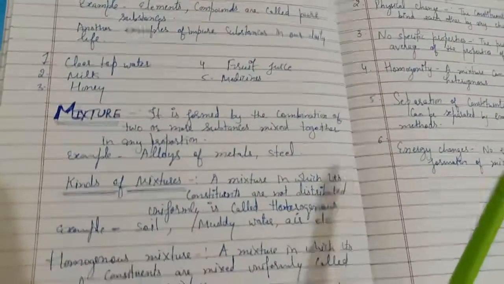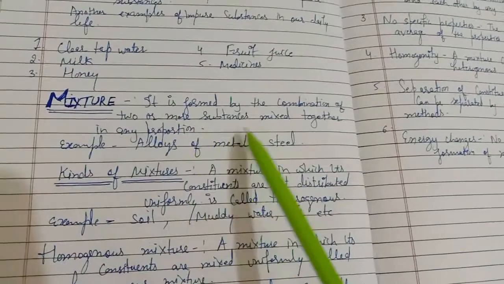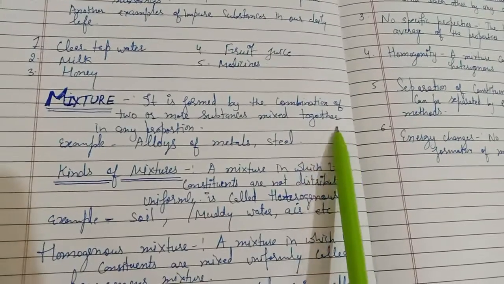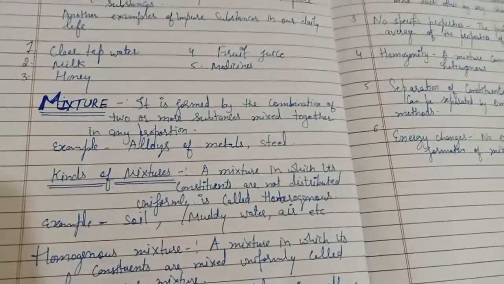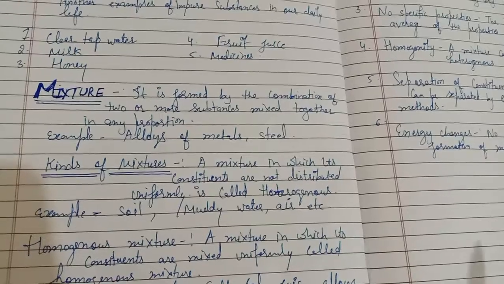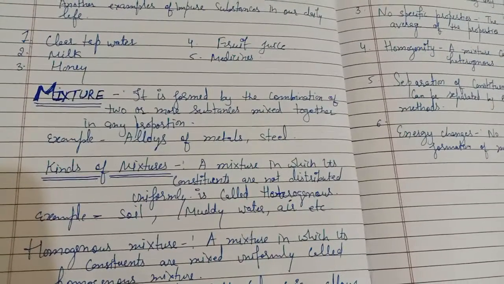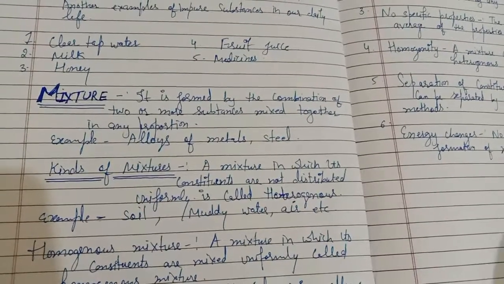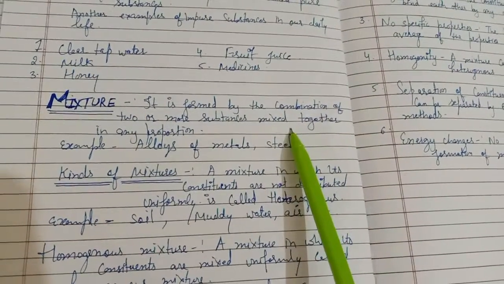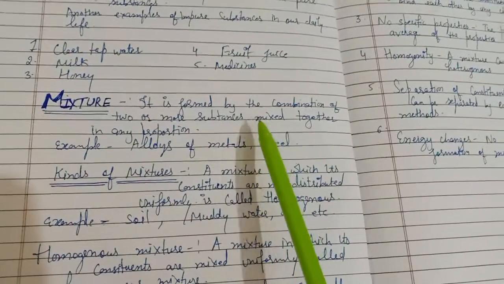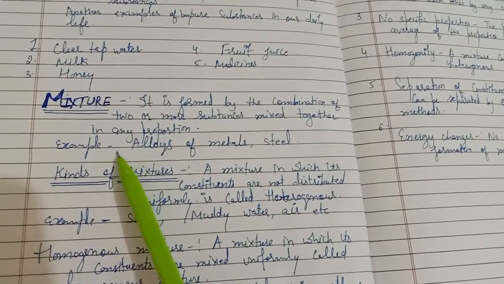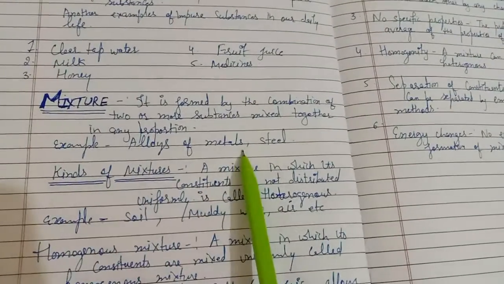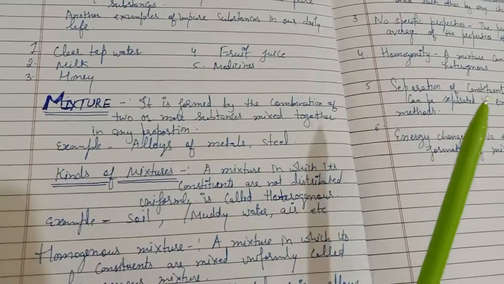Another one is mixtures. A mixture is formed by the combination of two or more substances mixed together in any proportion. Like compounds, they are formed from two or more substances, but in the case of a compound there is a fixed ratio of combination, while here they are mixed together in any proportion. Examples are alloys of metal; steel is a mixture.